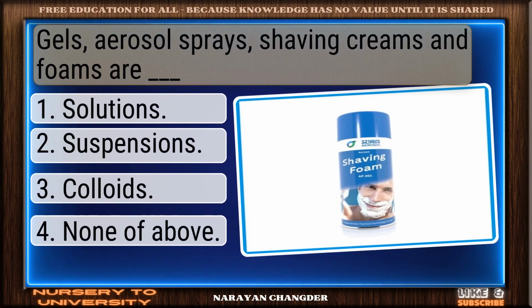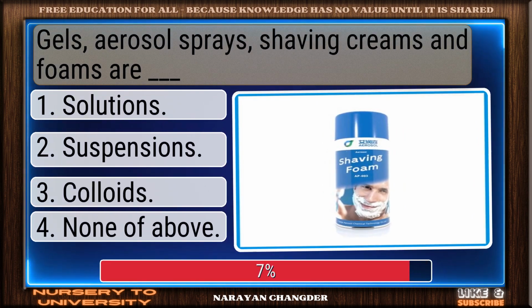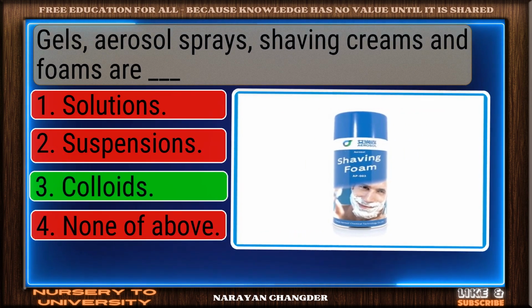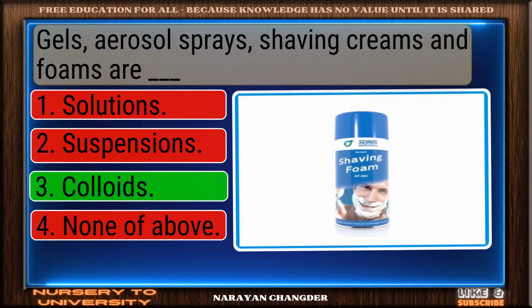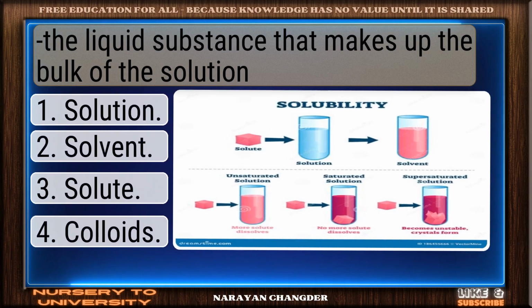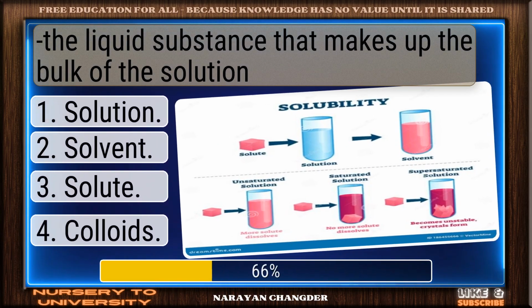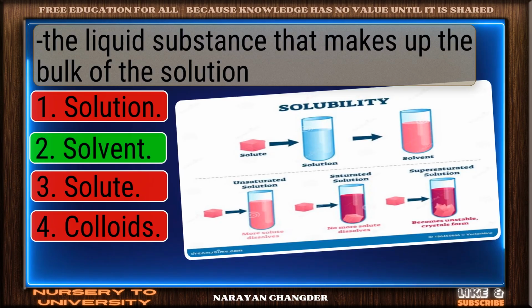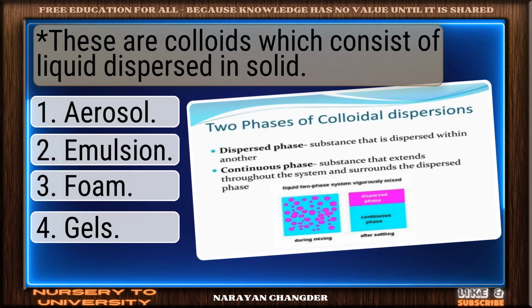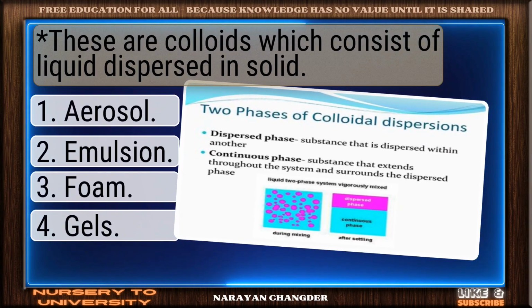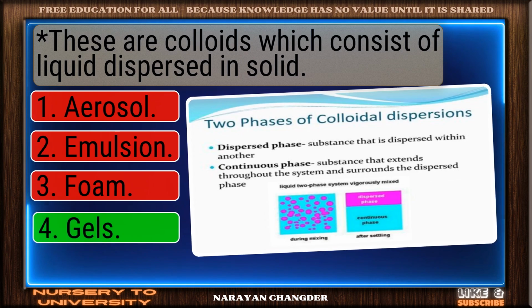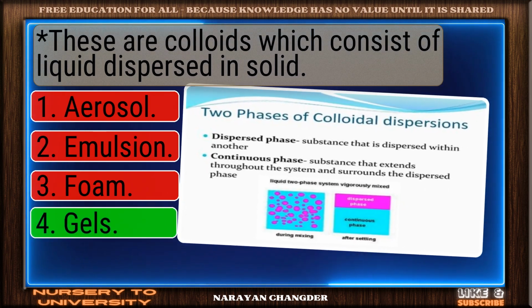Gels, aerosol sprays, shaving creams, and foams are dash. Excellent choice. Colloids is the right answer. The liquid substance that makes up the bulk of the solution. You're right. Solvent is the correct answer. These are colloids which consist of liquid dispersed in solid. Good job. Your answer, Gels, works well here.